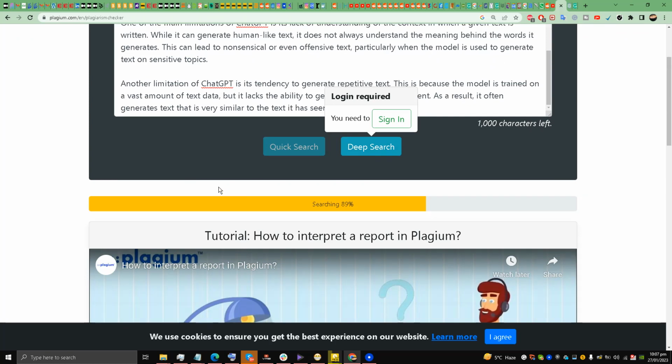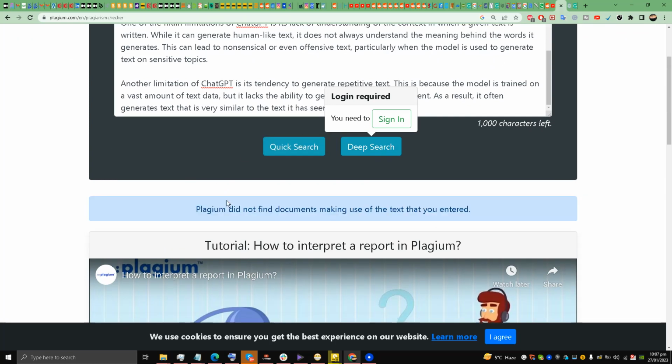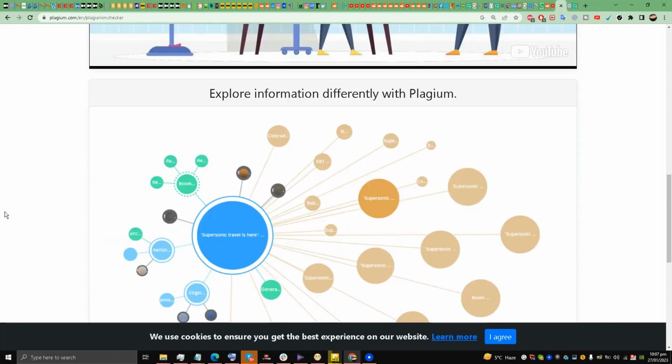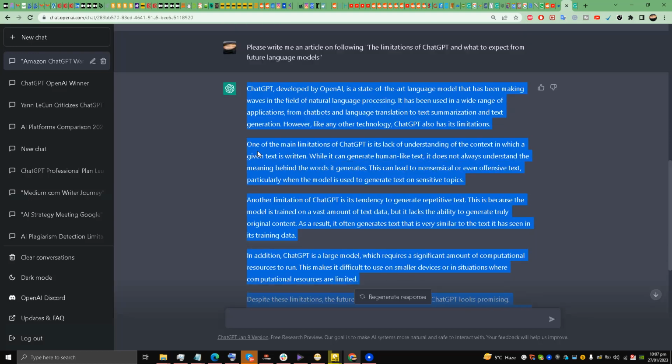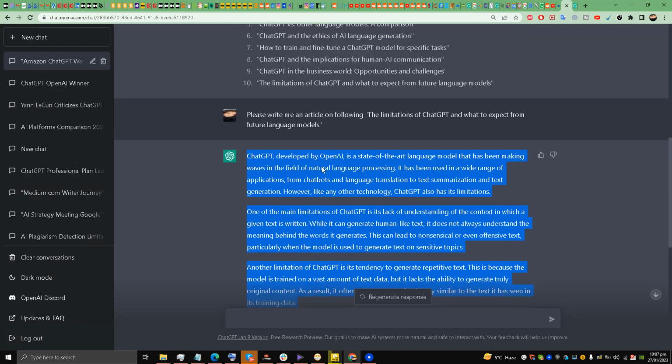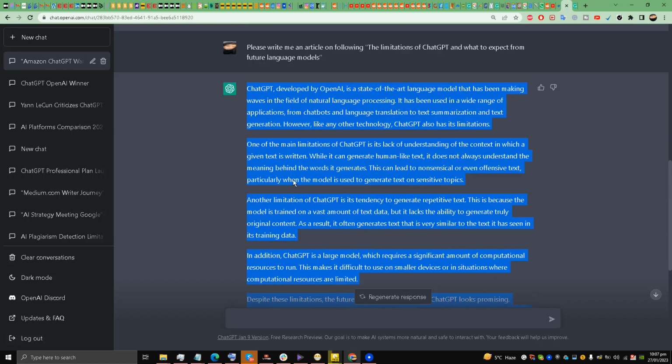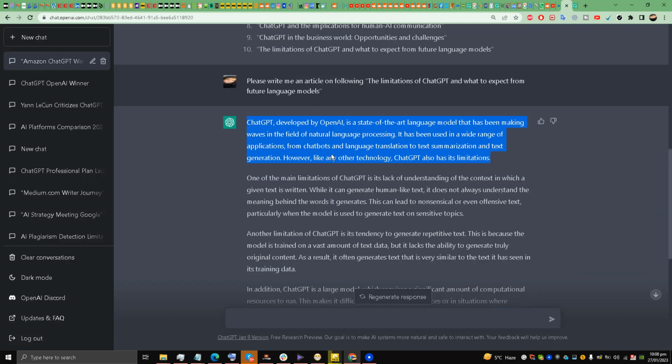So my friends, what did we learn over here? We learned that ChatGPT gives you plagiarized content. It doesn't give you 100% original, unique content. And if you post this article, you are going to get into trouble. What I suggest you do is make changes, use the rephrasing ability.